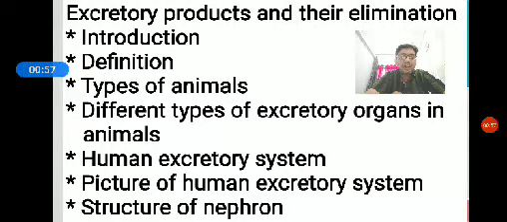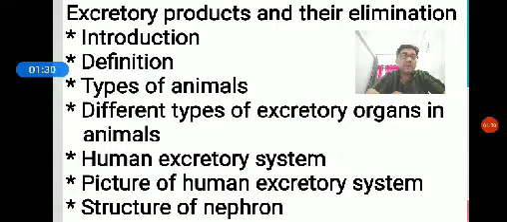In the previous class, we also discussed one chapter called nitrogenous waste and their elimination. Nitrogenous waste or excretory products include ammonia, urea, uric acid, creatinine, hippuric acid, etc. The process in which nitrogenous waste is removed from the body to the outside is called excretion.